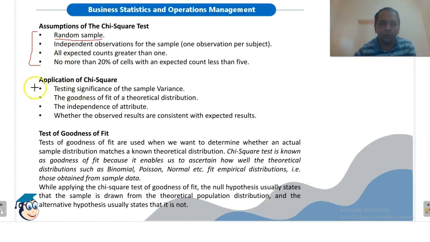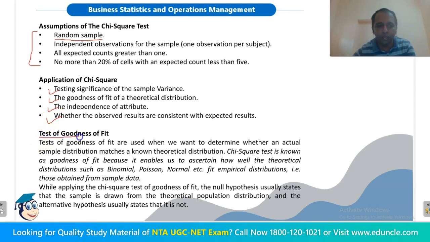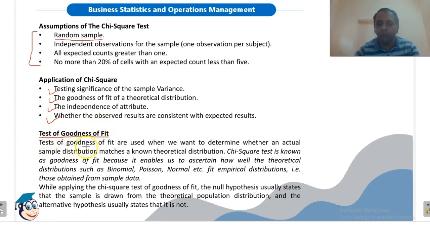These are the applications of chi-square. Chi-square can be used for testing significance of the sample variance, the goodness of fit for a theoretical distribution, the independence of attributes, and whether the observed results are consistent with the expected result. Now what is the test of goodness of fit? This is important. The test of goodness of fit is used when we want to determine whether an actual sample distribution matches a known theoretical distribution.